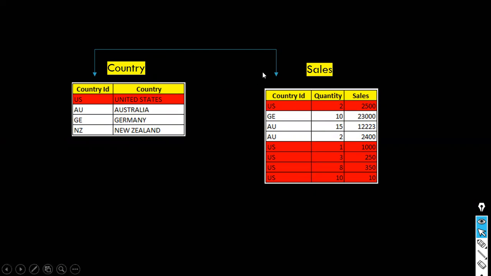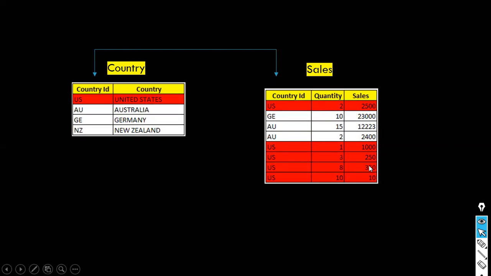Supposing you want country wise total sales, you group all the United States records and then apply the sum on these values, 2500 plus 1000 and so on. It gives you the total sales in US. But in order to give the total sales, it has to group all the US related records. How is it possible? Because of the filter. The country dimension table propagates this value, which means it sends this value to the other table and then looks at where all the US records are, highlighted in red. And then the next step is once that has been done.